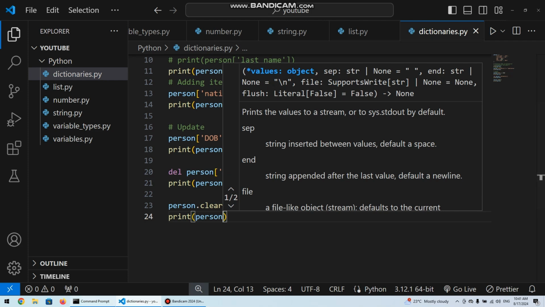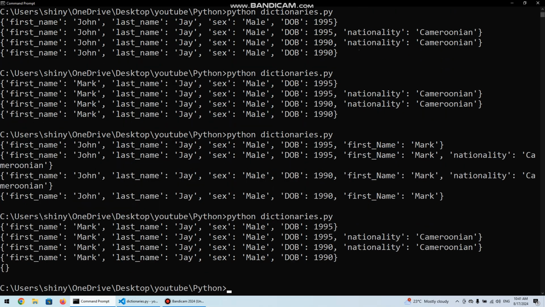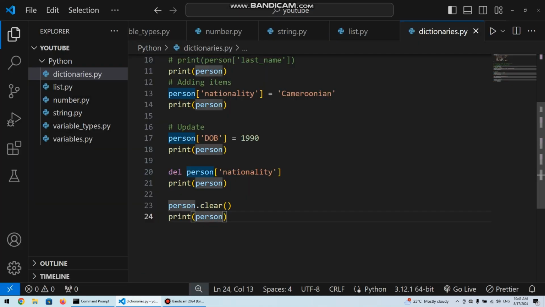You see the first 4 lines look normal, but the last one shows just open and close curly braces, nothing in between. That is due to this clear. It clears all the entries of a dictionary.